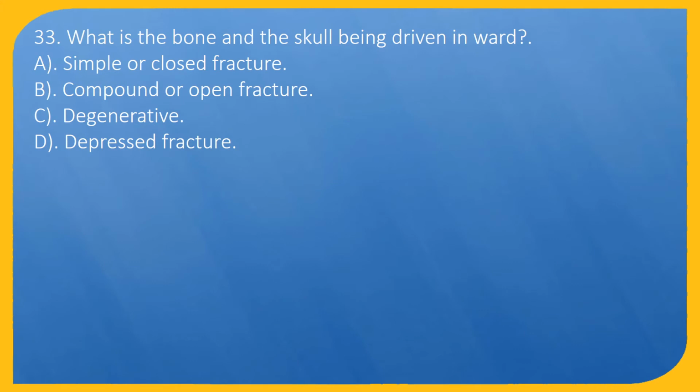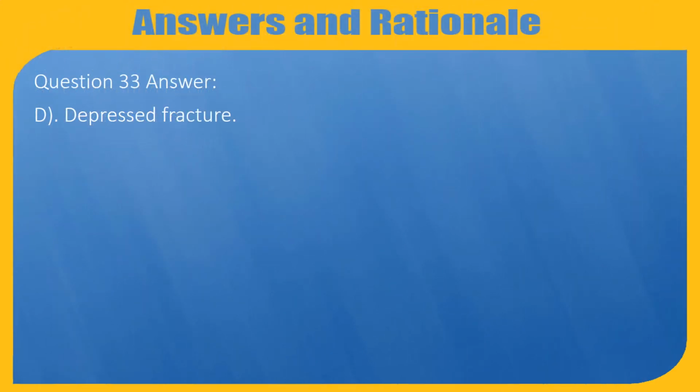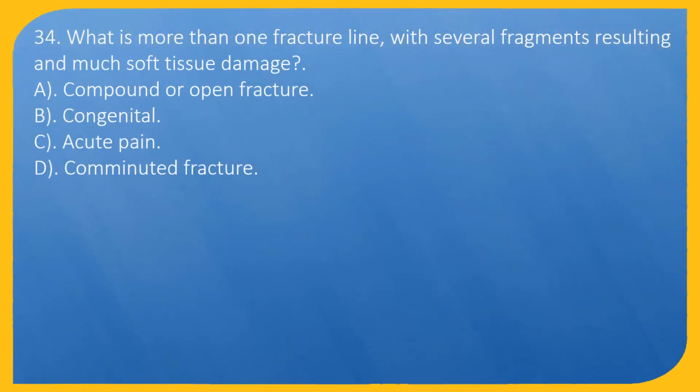Question 33. What is the bone in the skull being driven inward? A. Simple or closed fracture. B. Compound or open fracture. C. Degenerative. D. Depressed fracture. Question 33. Answer: D. Depressed fracture. Question 34.